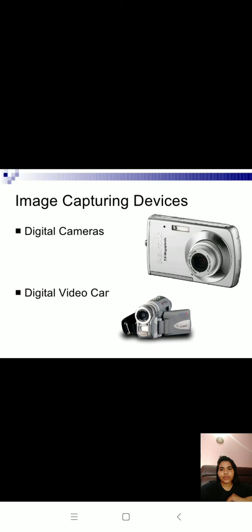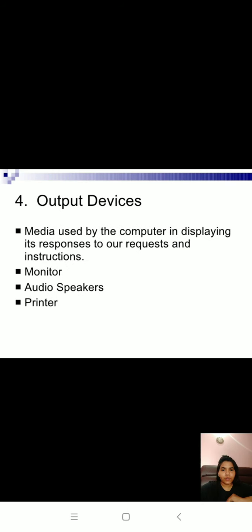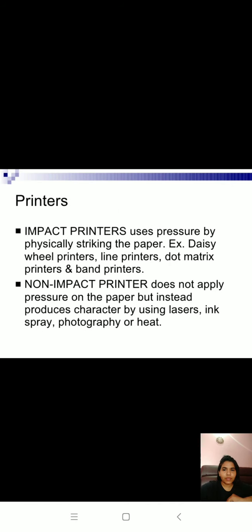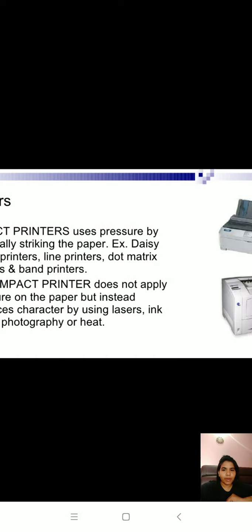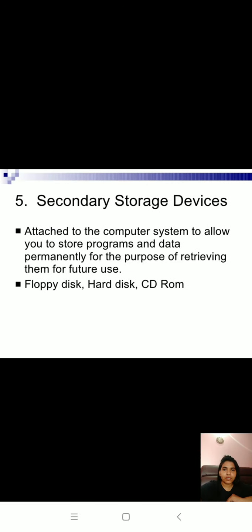Image capturing devices are your digital camera and digital video camera, and output devices are your monitor, audio speaker, printer. Here are the types of monitor: cathode ray tube and liquid crystal display. Printers are impact printers, non-impact printers, dot matrix printers, inkjet printers, laser printers.